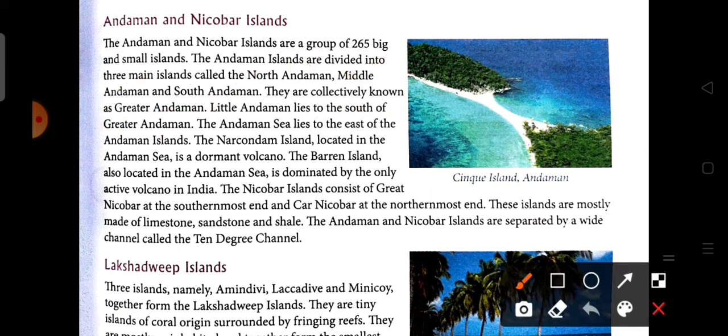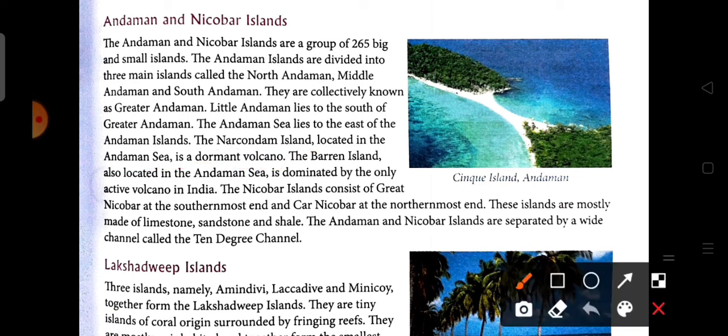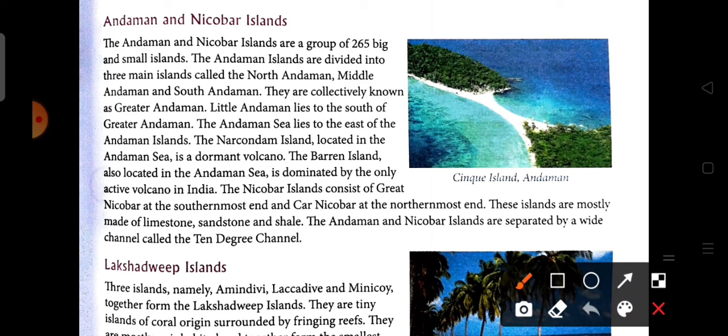Narcondam Island, located in the Andaman Sea, is a dormant volcano. So the dormant volcano in the Andaman and Nicobar Islands is Narcondam Island. Barren Island, also located in the Andaman Sea, has only active volcanoes. So only active volcanoes are found on Barren Island, and a dormant volcano is found on Narcondam Island.